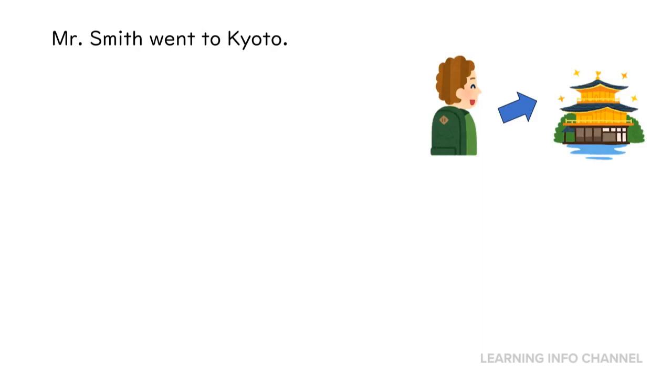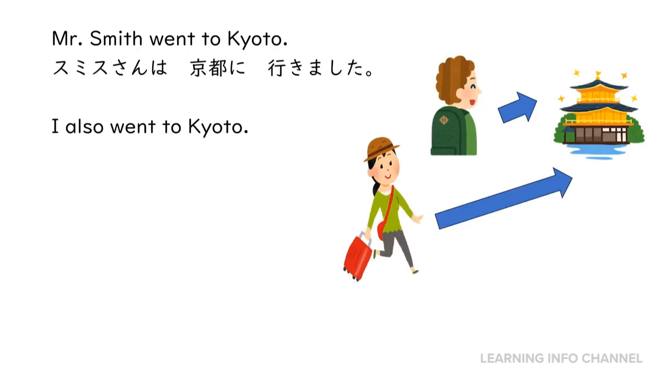Mr. Smith went to Kyoto. Then we say, Smith-san wa Kyoto ni ikimashita. Now, I also went to Kyoto. Then we say, 私も京都に行きました. Instead of wa, we use mo in this sentence to say also.